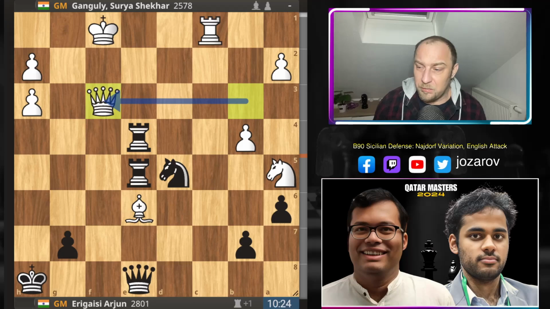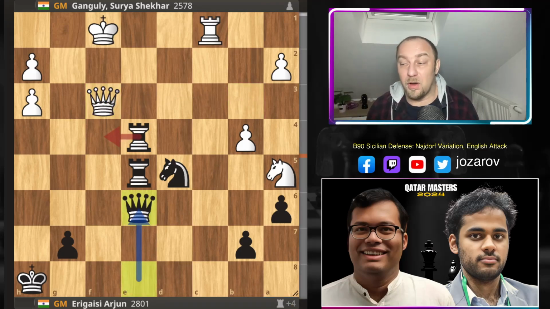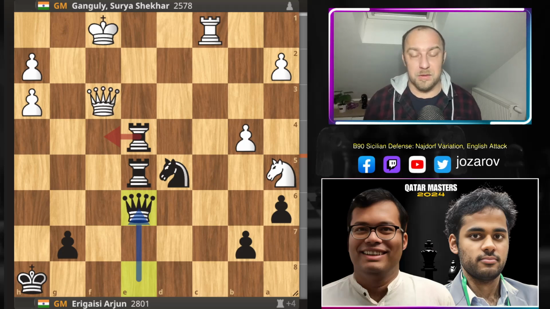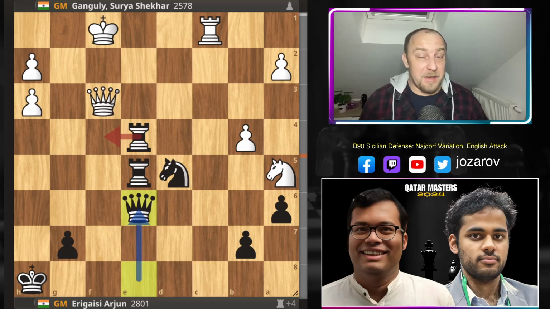So what's the issue? Even if you try queen to f3, then we pick up the piece. Nothing can be done. Rook to f4 is going to happen. White lost the whole rook, so nothing can be done in this particular position. So crazy Najdorf Sicilian here by Arjun Erigaisi.